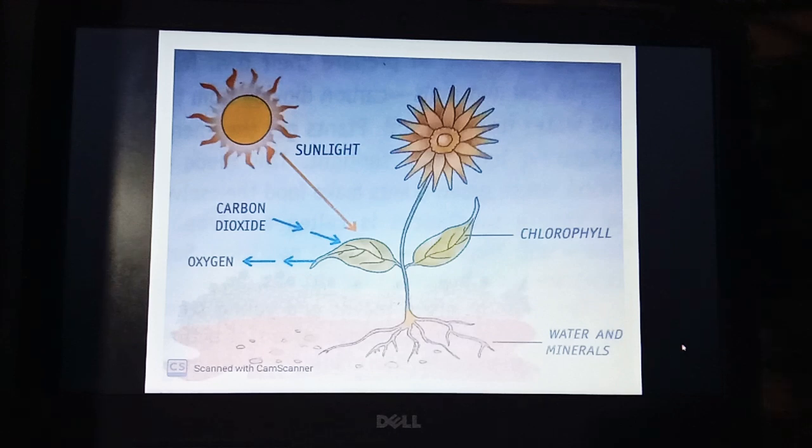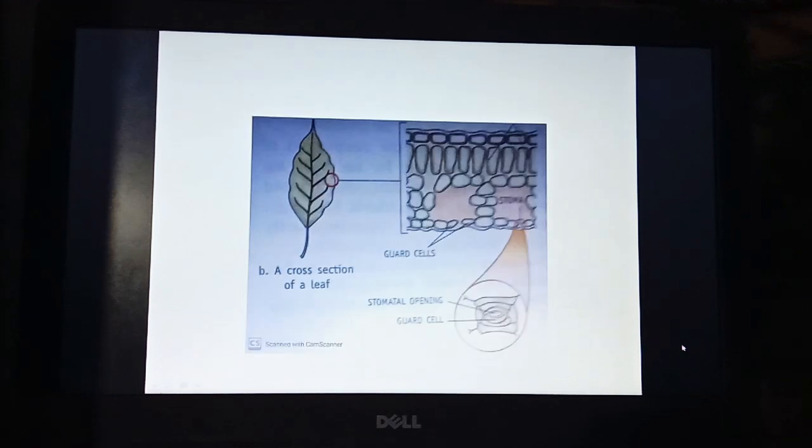The cells of the green leaves and the young stems of the plants contain numerous green structures called chloroplasts. The chloroplasts are green because of the presence of a green pigment called chlorophyll. It is chlorophyll that traps energy from the sunlight.